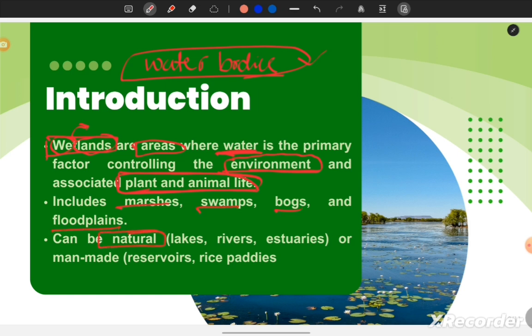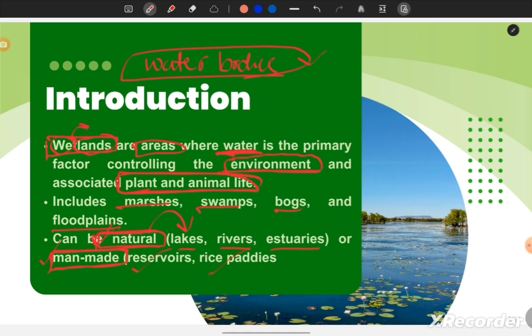If we see the types of wetland, then we find that they can be naturally found, or they can be artificially made, or human-made wetlands as well. For example, among natural wetlands, we have lakes, rivers, estuaries, deltas, ponds, etc. Or if we see the man-made or artificial ones, they are reservoirs, rice fields, etc.